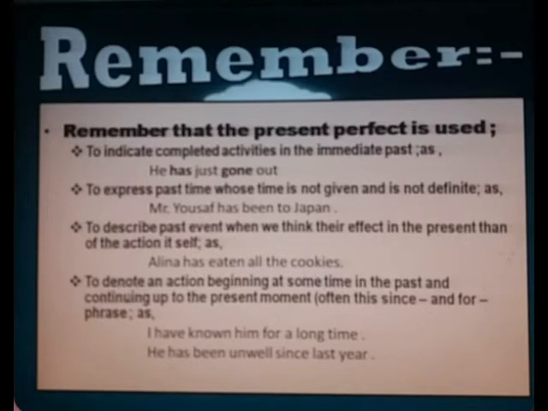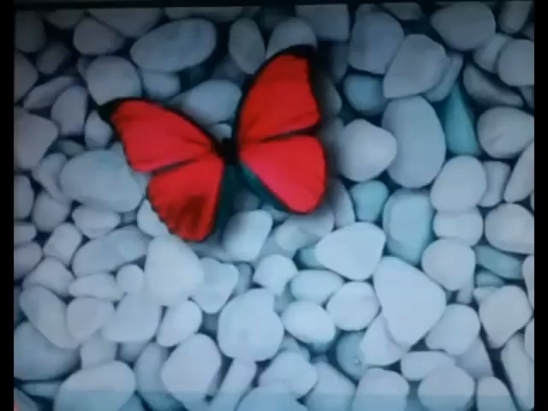Next, to denote an action beginning at some time in the past and continuing up to the present moment, often with since and for phrases, as in: I have known him for a long time. He has been unwell since last year.